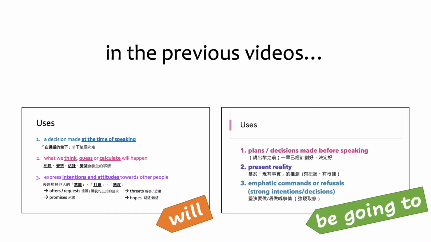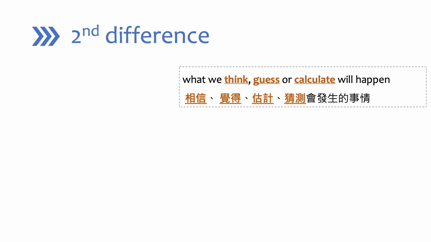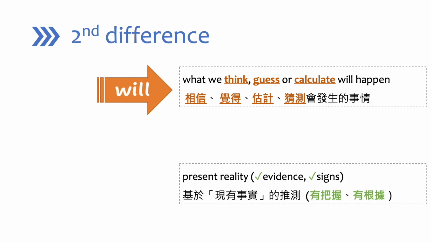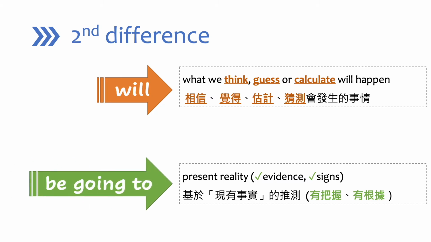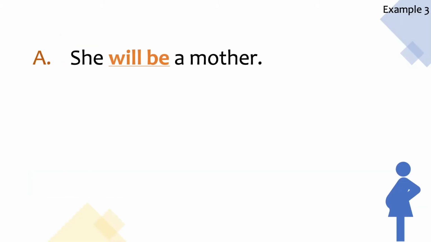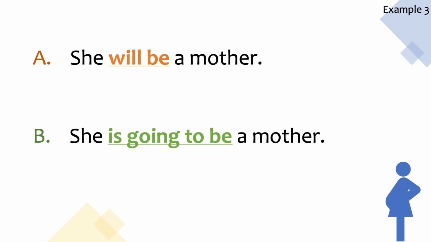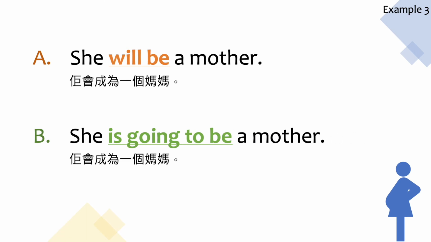Now we are going to compare the second uses. So here comes the second difference. If you are talking about what we think, guess, or calculate will happen, we use will. But if you are talking about some present reality and you have some evidence or signs, you use be going to. Example, she will be a mother. She is going to be a mother. If you look at the Chinese, they look the same.